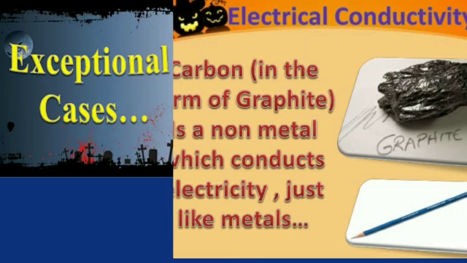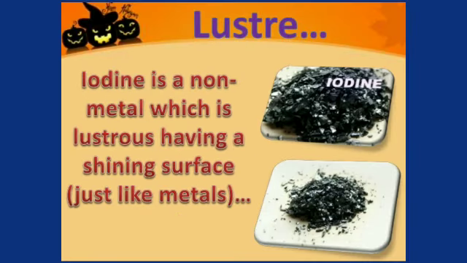There are some exceptional cases. First, electrical conductivity. Among non-metals, there is an exception of carbon. Carbon in the form of graphite is a good conductor of electricity. It means it is a good conductor of electricity just like metals. Another exception is iodine. Iodine is a lustrous non-metal, it shines just like a metal.